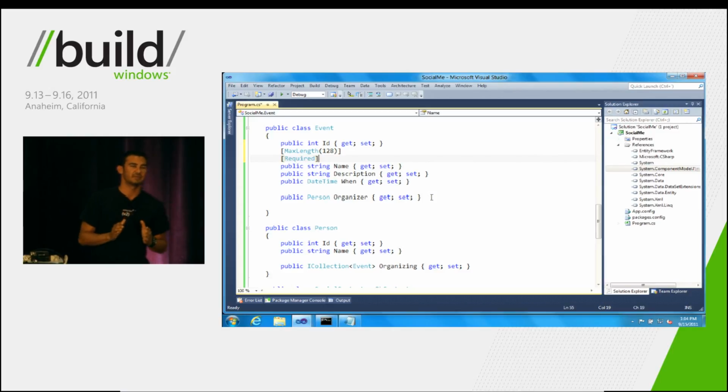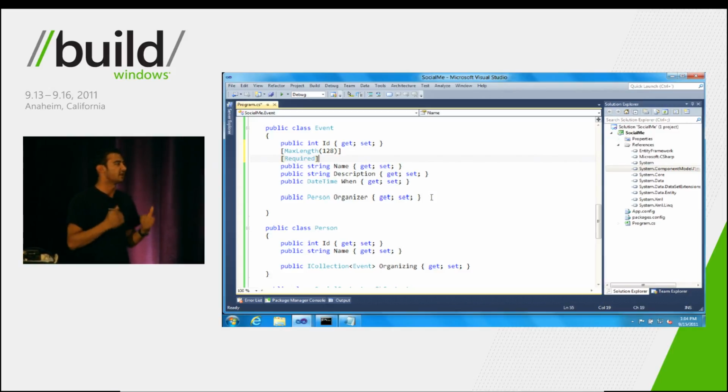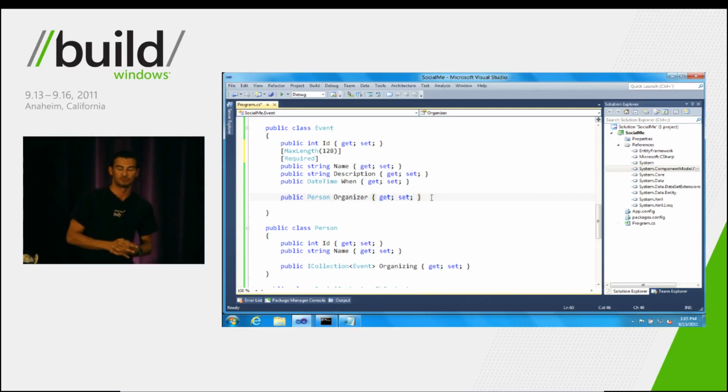But there are some cases where their expressiveness is not enough to map exactly what you want to your database. And in those cases, we have to use something called the Fluent API. Now, let's go ahead and see an example of why we would need to use this.